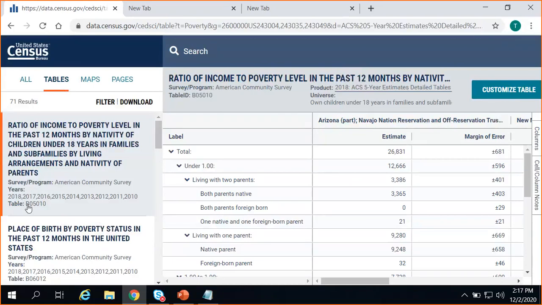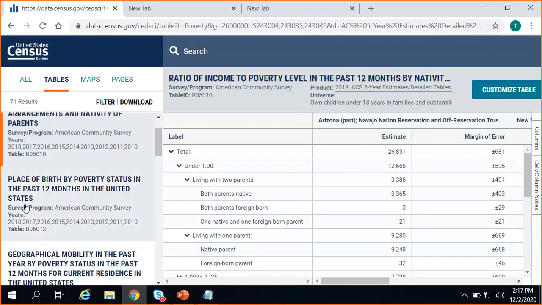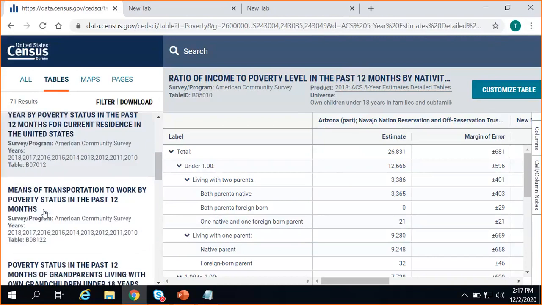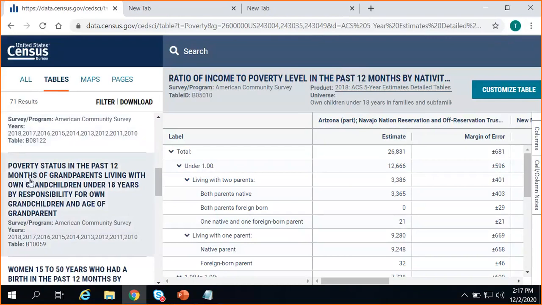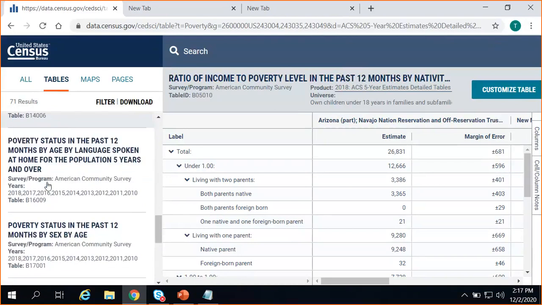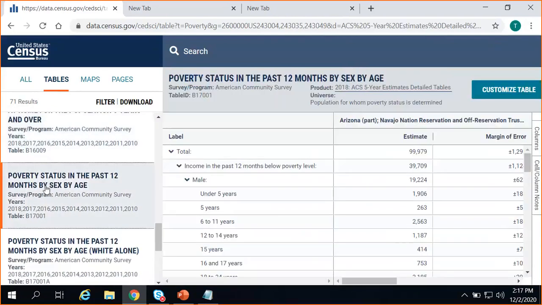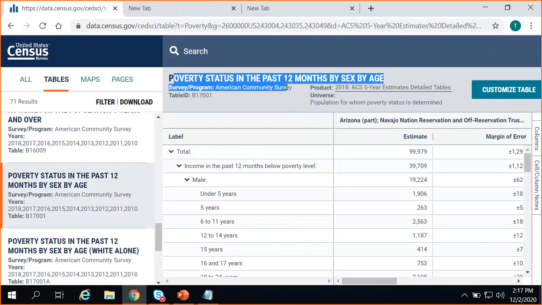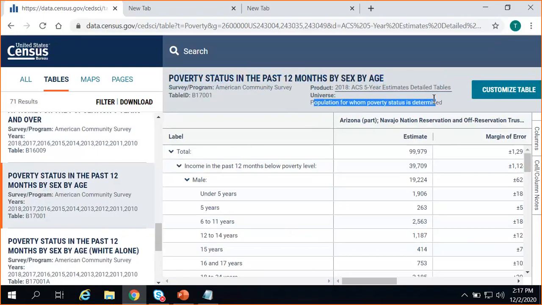If you did select the ACS 5-year as a data set, do know that you'll get the items returned in alphanumeric order for table ID. So you'll see very long table titles to start with. These are things that give poverty status for particular groups of people, but with just a little bit of scrolling, you'll get to what you're probably interested in, which is poverty status for the total population. In this example, you could look at table B17001, poverty status in the past 12 months by sex by age, or the universe for the population for whom poverty status is determined, and we can look at our results.